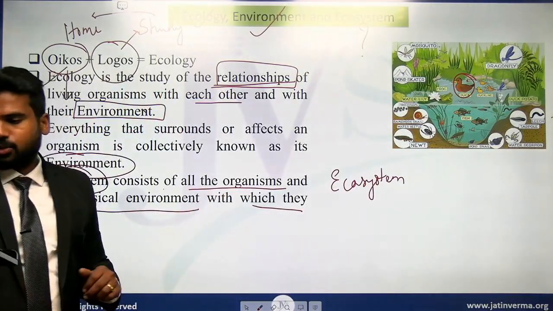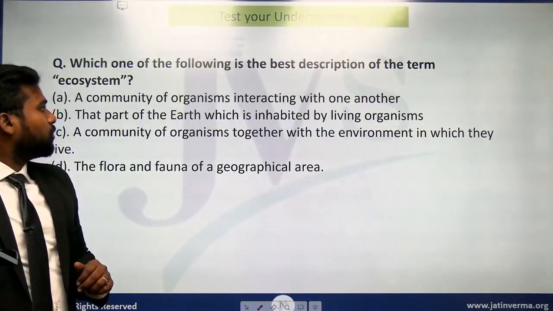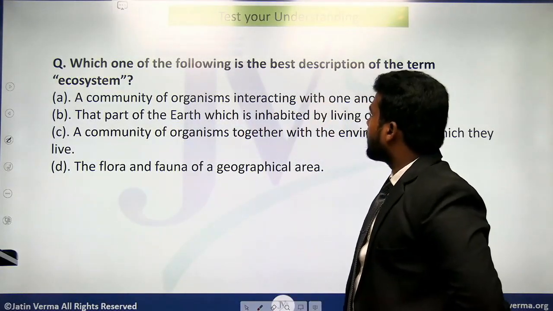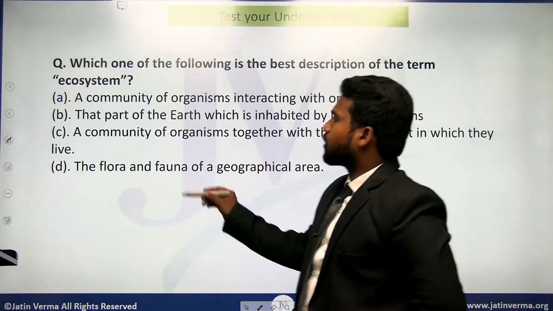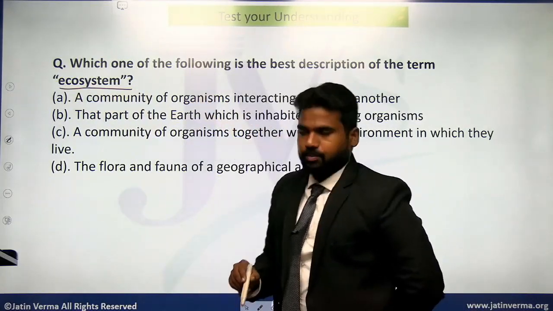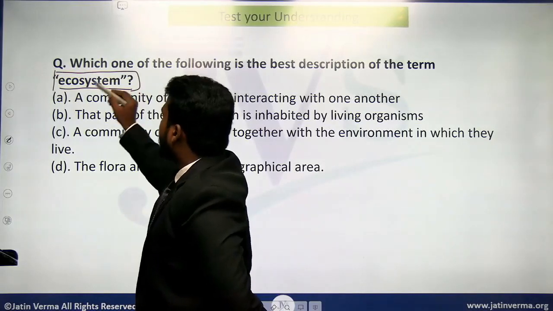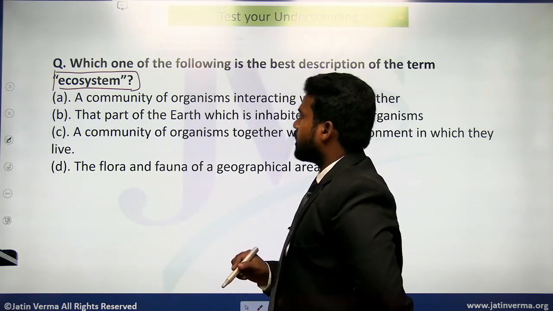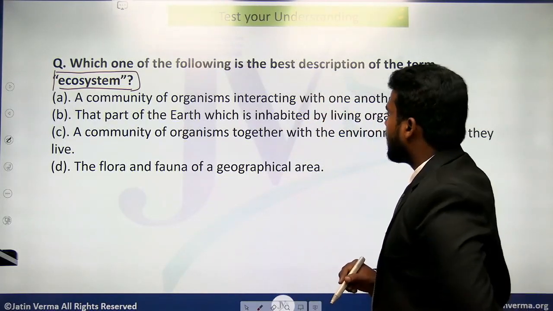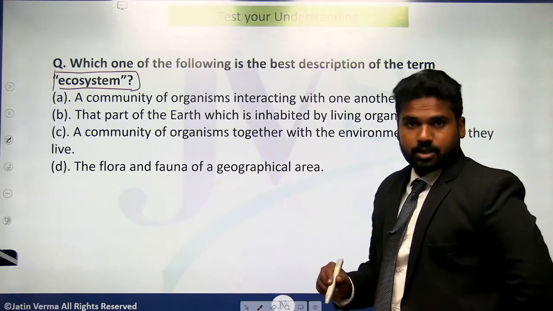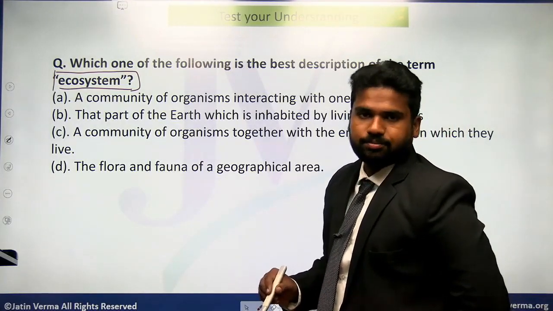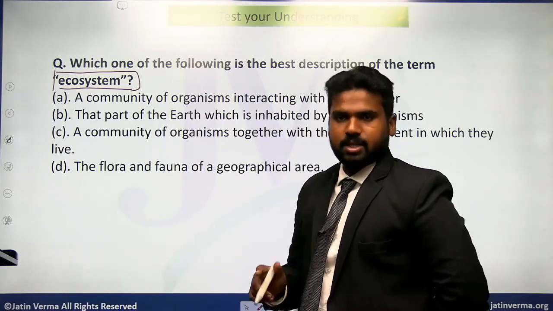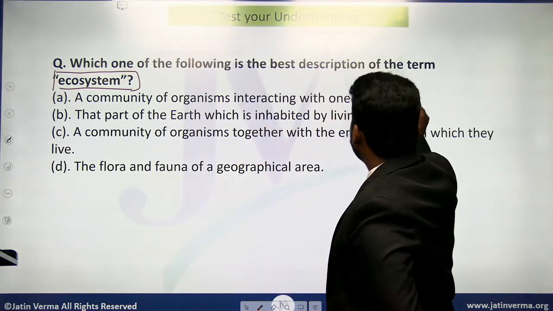Now, having understood this, you are saying you are clear. Let us see your clarity. Please answer this: which one of the following is the best description of the term ecosystem? Just now I have given the example and explained. Have a look at the options and tell me the correct answer. Option A says a community of organisms interacting with one another. It seems correct. Let us go to the other options and use the elimination technique, then come to the correct answer. Going to B, let us say it is doubtful.